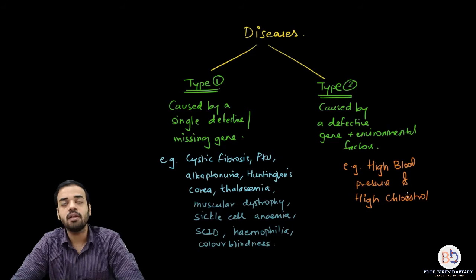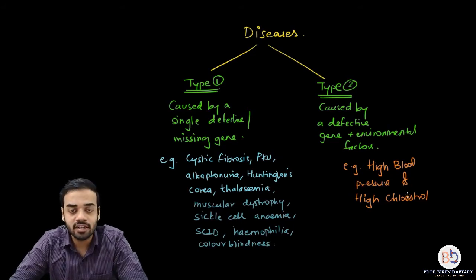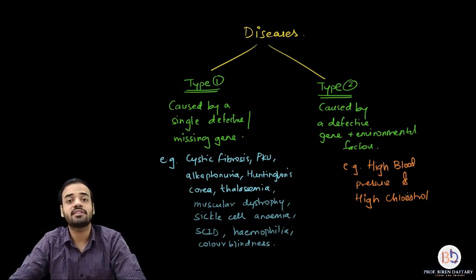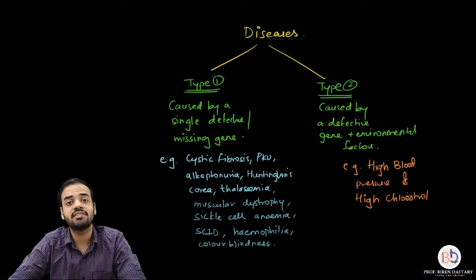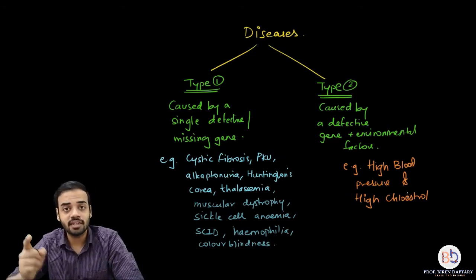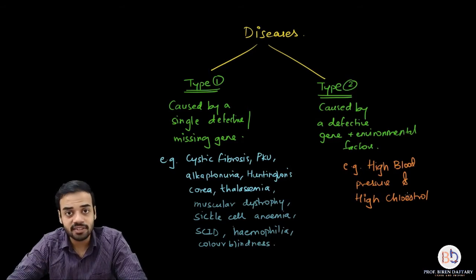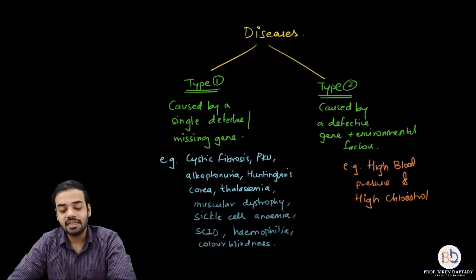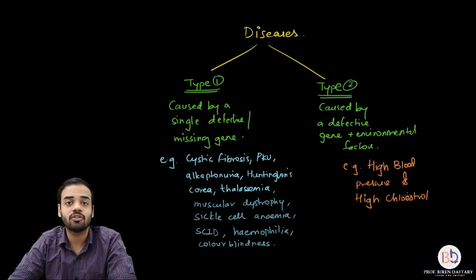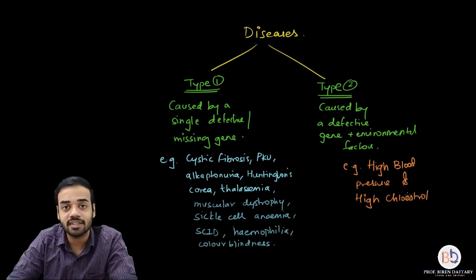For example, if that person who is already having a defective gene is not following a proper diet, is not maintaining a healthy weight, is not doing exercise, then there is a greater tendency for that person to suffer from the disease. However, if the person having the defective gene for both these diseases is leading a healthy lifestyle, then there is less chance that he will suffer from the disease. So here the gene is not the only thing responsible for the disorder, even the environmental factors are responsible.